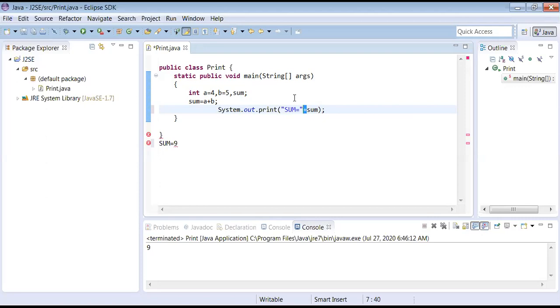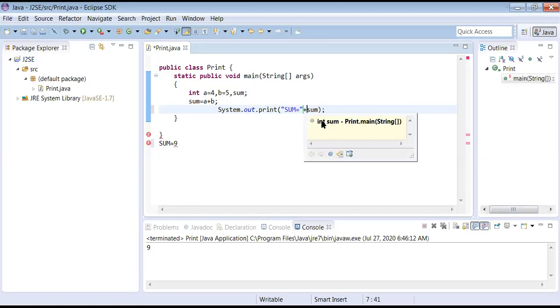Yes, okay, fine. So I want to get the shape like sum is equal to 9. Sum is equal to 9. So I think you understood. I joined one string with the other one. First, slowly I started like this. Then based on the output, I merged sum with sum is equal to using a concatenation operator. That is called as concatenation operator. So don't get confused with plus.